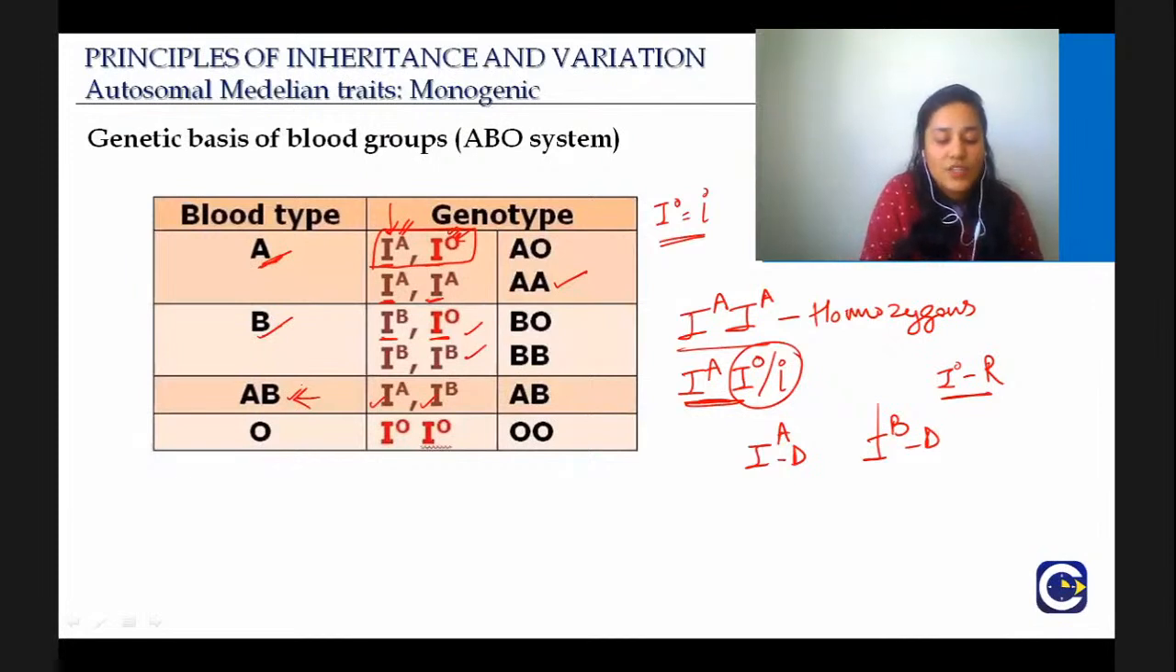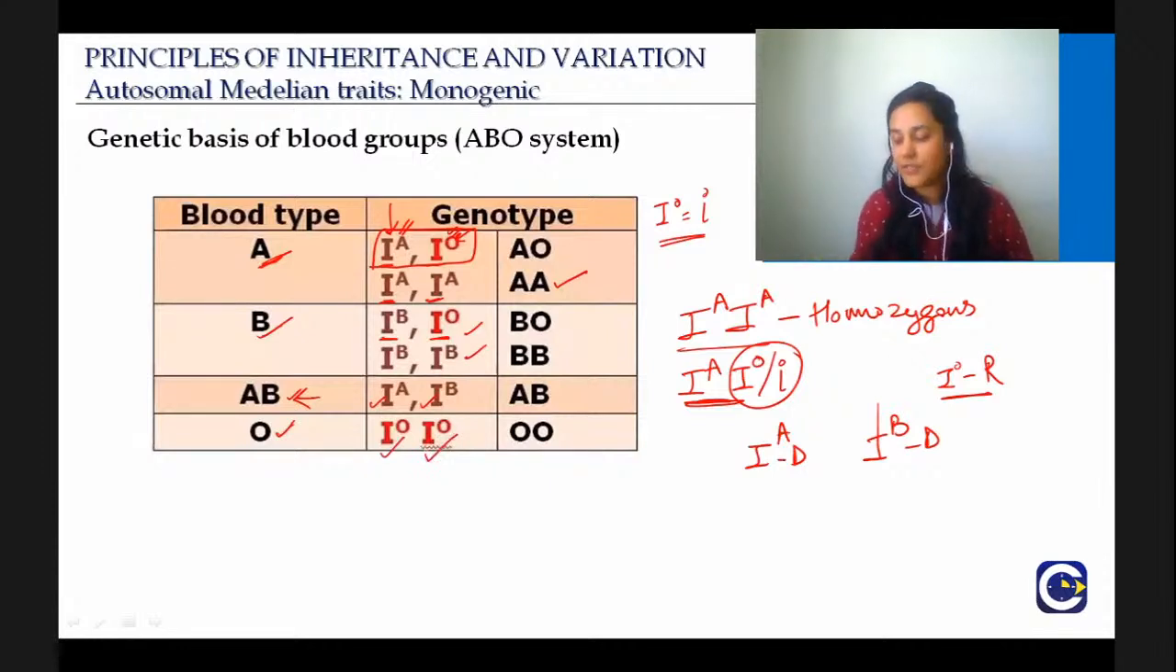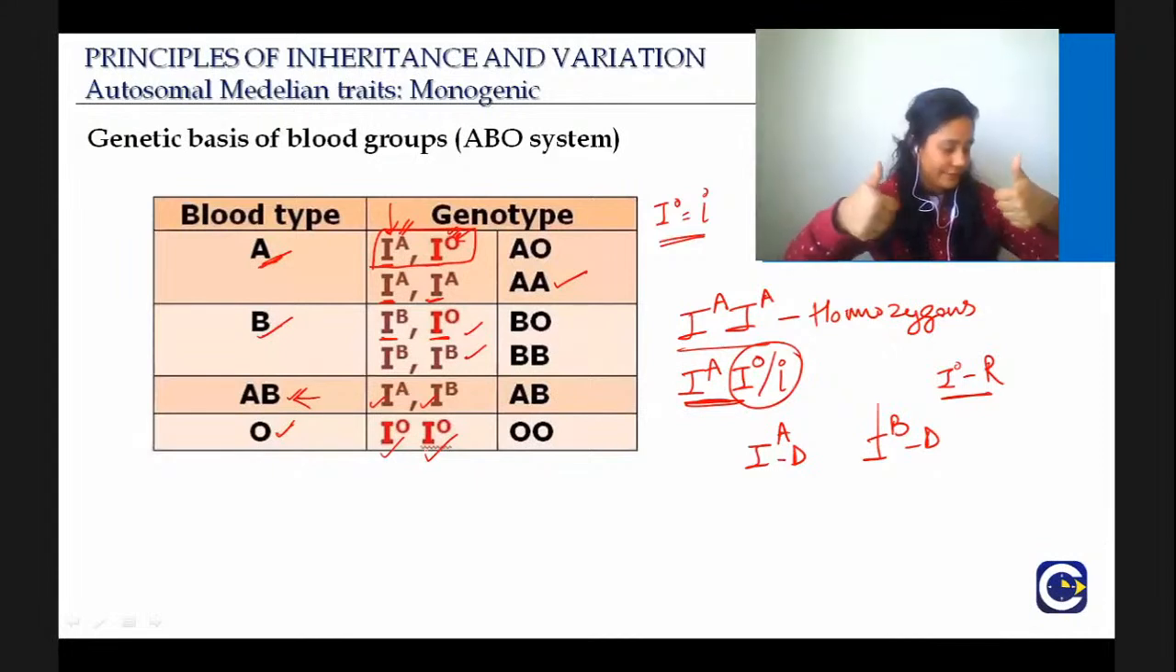And the only condition when the blood group will be O is when it is IO, IO, the recessive situation. Is this concept of codominance clear? Is it clear that whenever it is IA with IO, it is A? Whenever it is IB with IO, it is B. But when it is IA, IB, it is codominant, it is AB. And only in the situation where it is IO, IO, it is O. Is it clear?